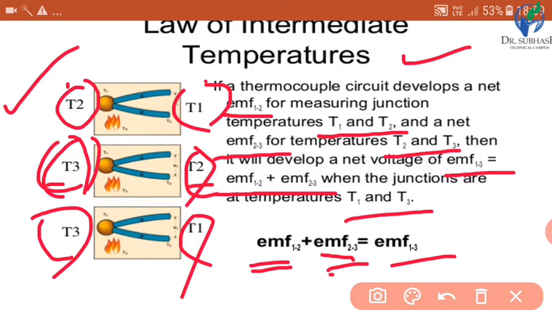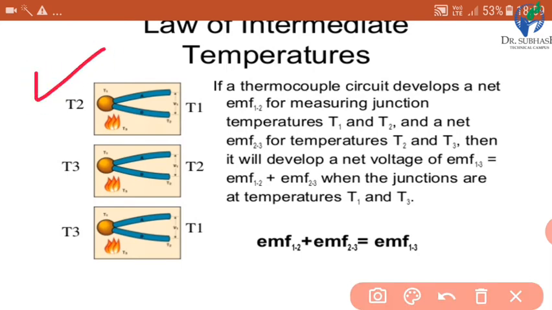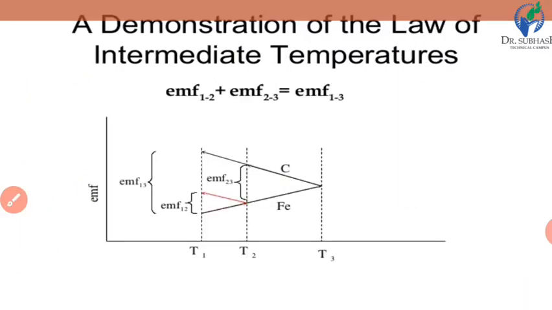So this is the law of intermediate temperatures. It is very simple. If the EMFs produced due to T1, T2 and T2, T3 are added together, then we get the EMF between T1 and T3. This is the demonstration of the law of intermediate temperatures.